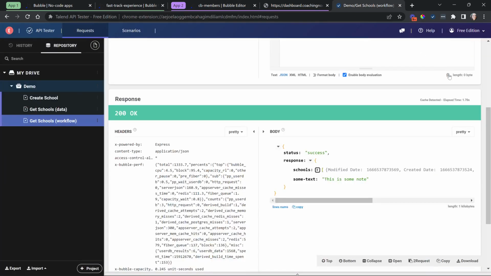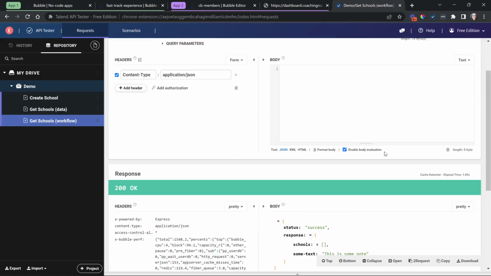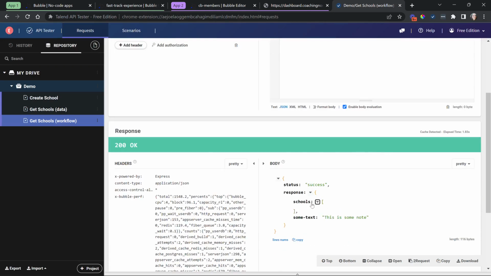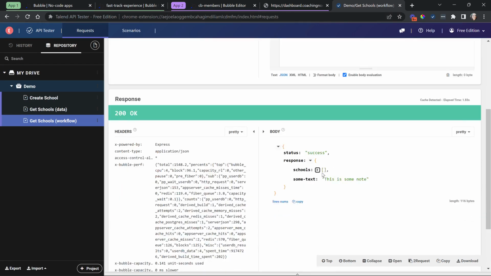All right, so I'm going to run this, and what we should not see is the school data. All right, so there we go, empty school information. We still have some text because it is technically a successful response to the endpoint. This is not wrong, but I've created a protection on the data. This was just a static value that came back.